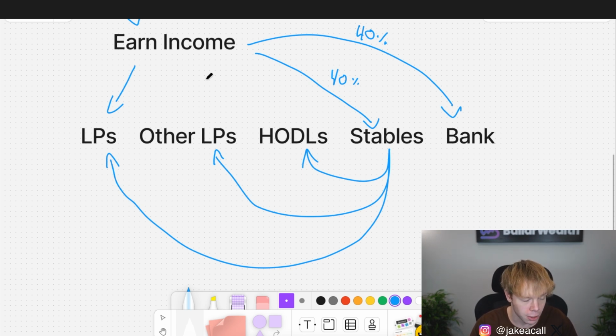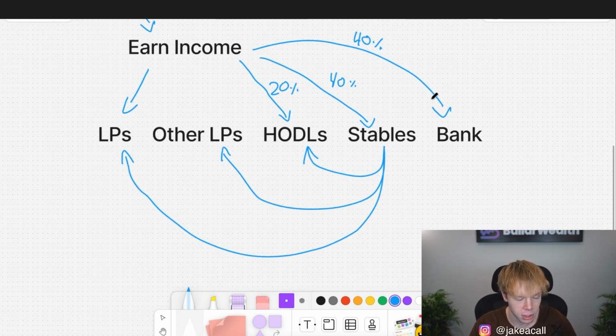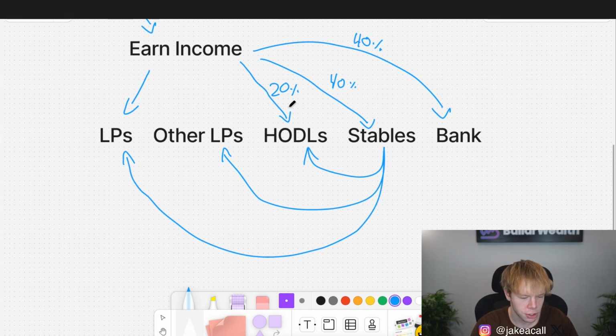Next thing that I'm going to do is park some in HODLs. Ultimately, I am parking 20% in HODLs right now, which means that I have none going into the same LPs and none going into other LPs except for what's in stables. I'm waiting for good buy-ins as opposed to just going directly into other LPs and normal liquidity pools. So this is my strategy: 40% going to the bank, 40% going over here to stables, and then 20% going right into the HODL positions. Now obviously these HODL positions are not earning any income, so it's kind of sad at the end of the day.